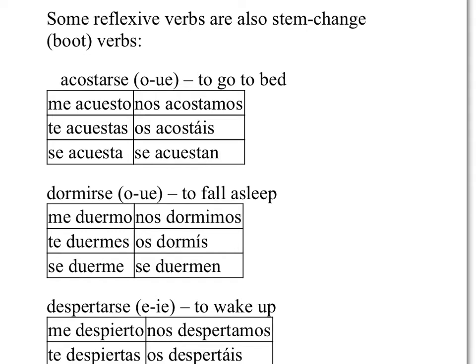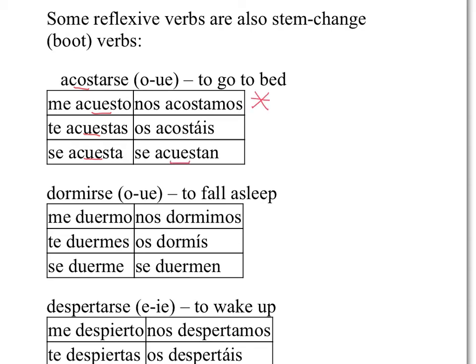Some reflexive verbs are also stem change or boot verbs. For example, acostarse means to go to bed. The conjugation for this is me acuesto. So right away, we can see the O in acostarse changes to UE. Acuesto. Again, te acuestas. Se acuesta. Nos acostamos. Os acostáis. Se acuestan.